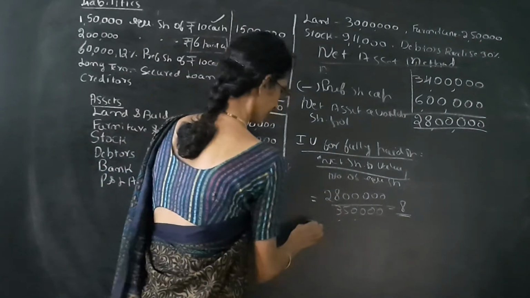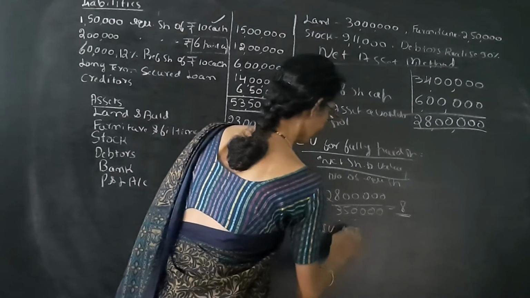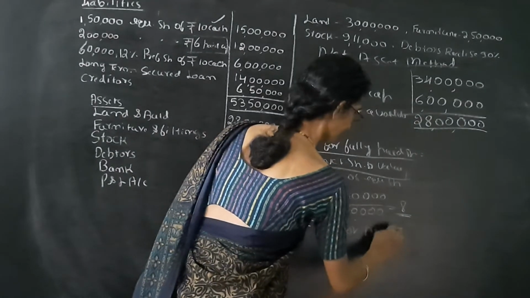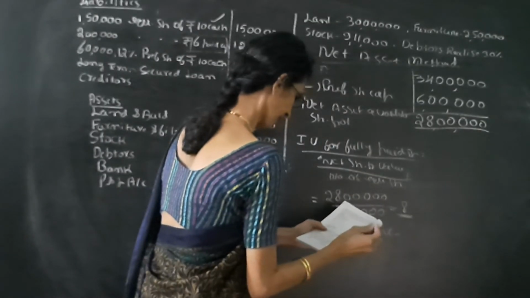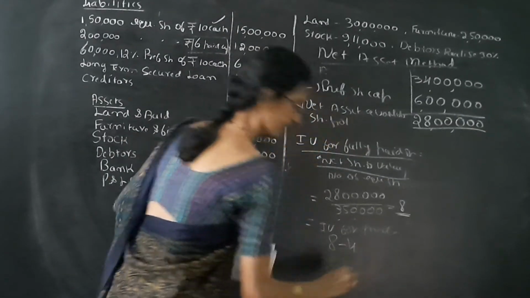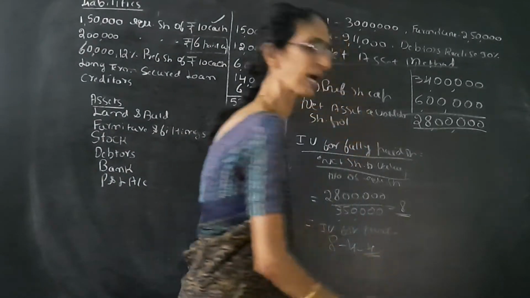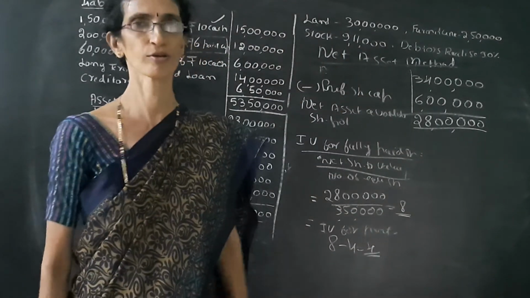Then the intrinsic value for the partly paid share is, so fully paid share is 8 rupees, but unpaid is 4, that is 10 minus 6. So the intrinsic value for the partly paid share is only 4 rupees.